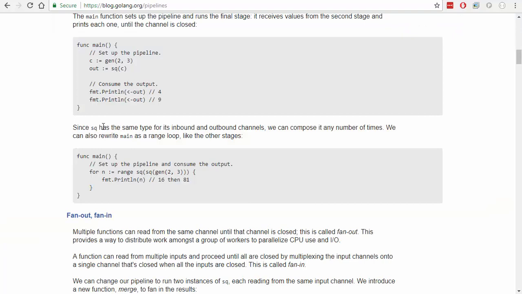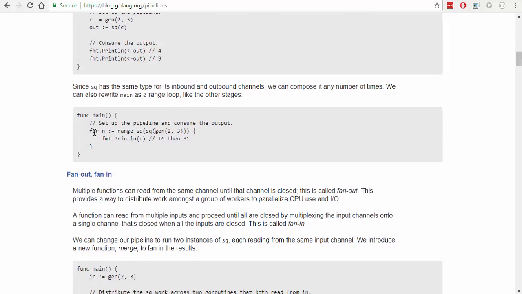right? Since square has the same type for inbound and outbound channels, we can compose it any number of times. We can also rewrite main as a range. Okay, that's what I was just wondering just then. So the range of that channel, and that takes a channel. Okay, interesting.